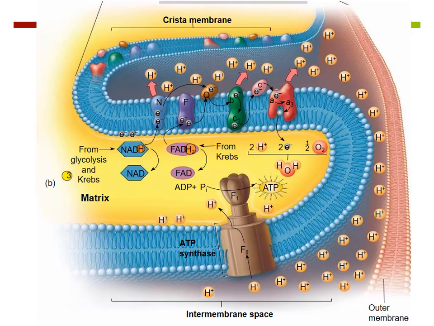So the NADH and FADH2 drop off the hydrogen. The hydrogen gets split into a proton, which is H+, and an electron. The electron gets shuttled from enzyme to enzyme. These are called cytochromes. And every time one of these cytochromes, or a few of them, get an electron, they use that to grab another proton and throw it across the membrane to create that proton motive force. So what's most important about the electron transport chain isn't really the electrons, it's the protons.